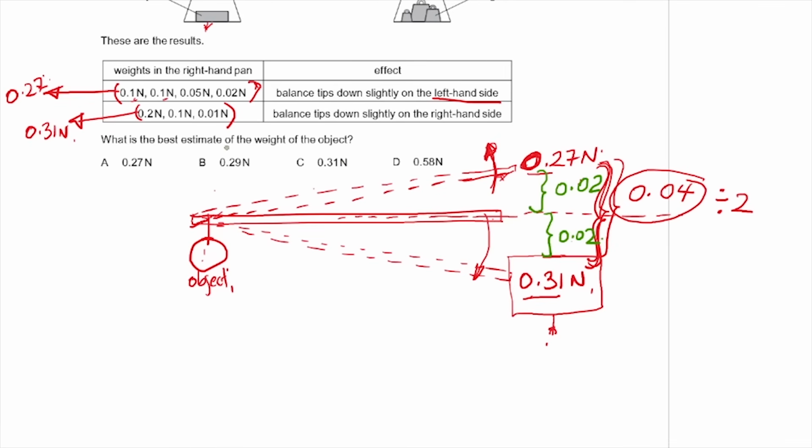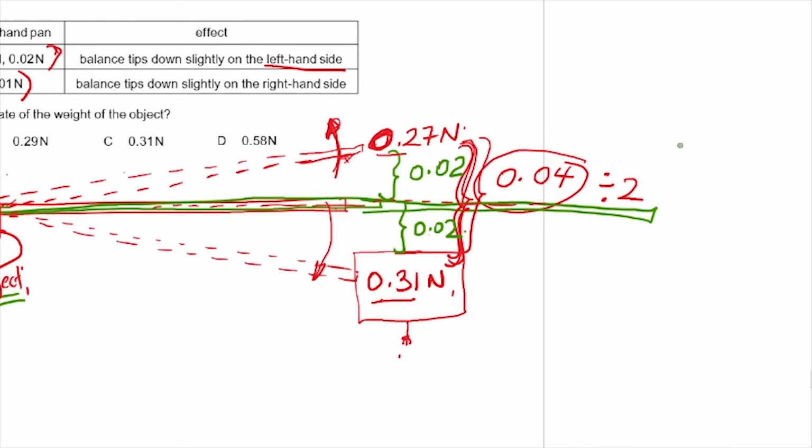In order for us to know the weight of this object, this thing should be balanced. It should be at the equilibrium. Since we have found the difference between these two and we divided it by 2 and apportioned the upper part and the lower part, if this thing is to be here in the center, we can either say it is 0.27 plus that 0.02, and that will give us 0.29.